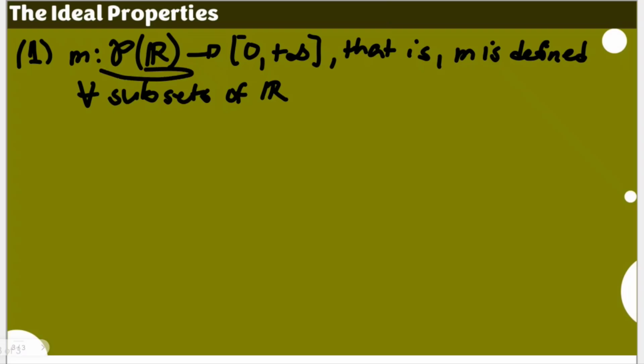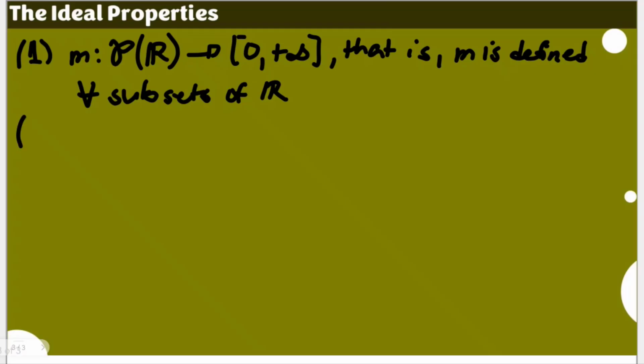As this is the power set of the set of real numbers, it's a set containing all the subsets, right? If there is one subset, let's say the set of negative numbers or the set of irrational numbers or the set of fractions, and M is not defined on any of those, then definitely M is not a measure, or a Lebesgue measure in this case. This should be the first ideal property.